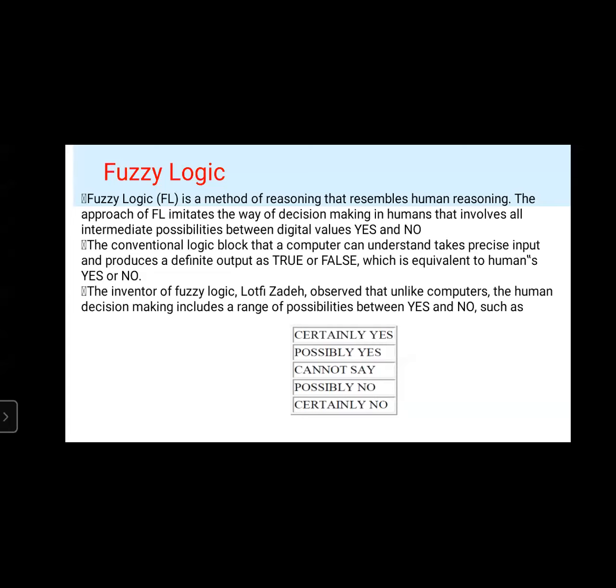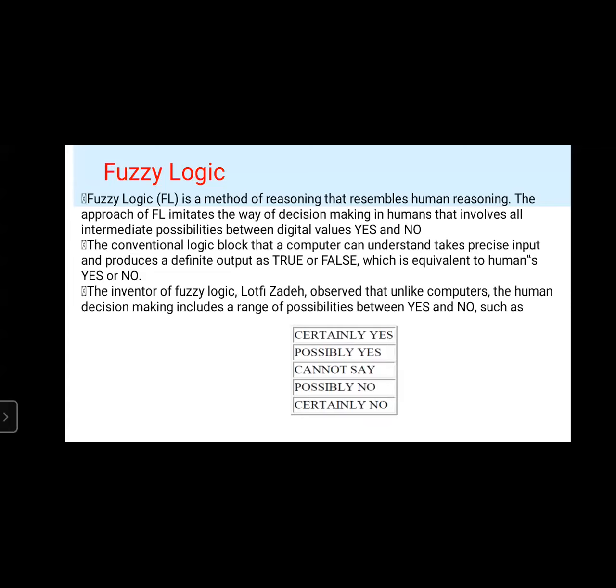For example, the answer a human being tells is certainly yes, possibly yes, cannot say, possibly no, certainly no, like this. That means there is a range of possibilities between yes and no. It may be yes or it may be no, or it is somewhat yes or somewhat no. Whereas the computer tells either yes or no, that's it.